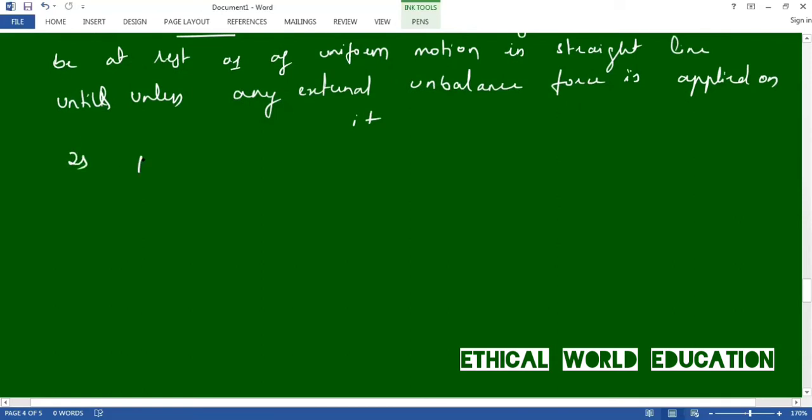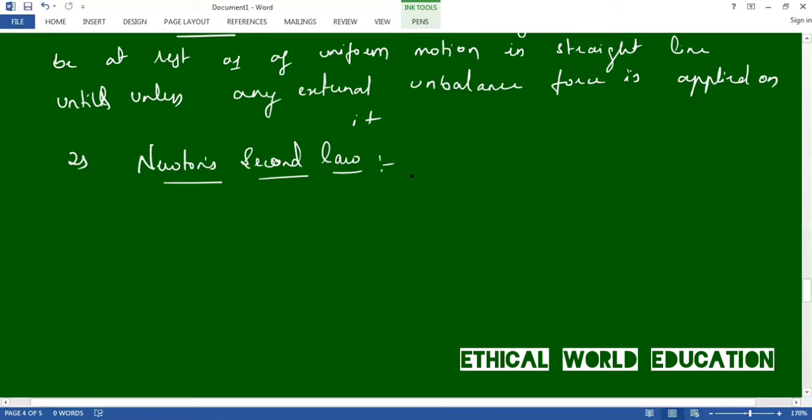Newton's second law states that the rate of change of momentum is directly proportional to the force, and it is directed as that of the force.